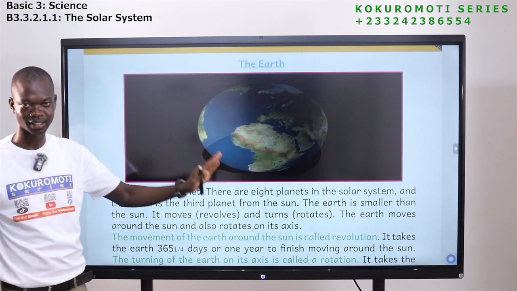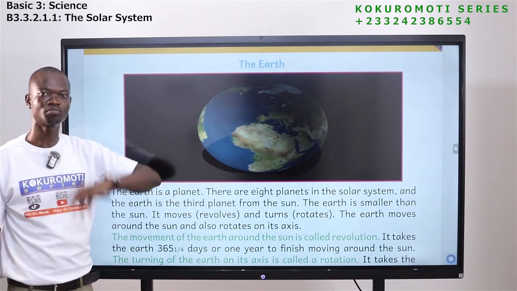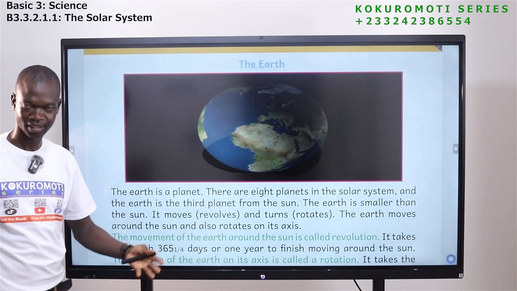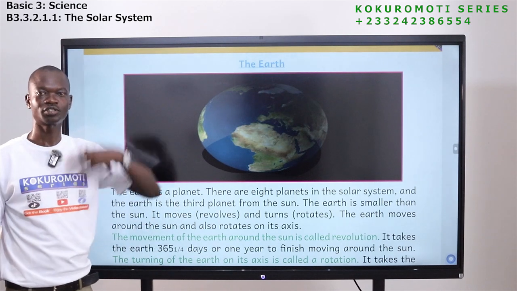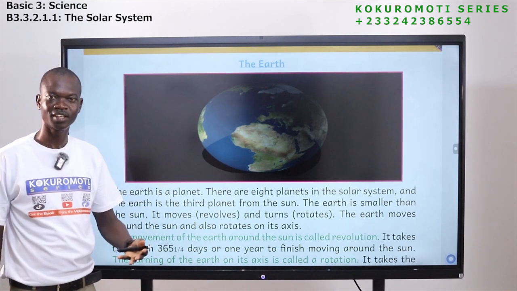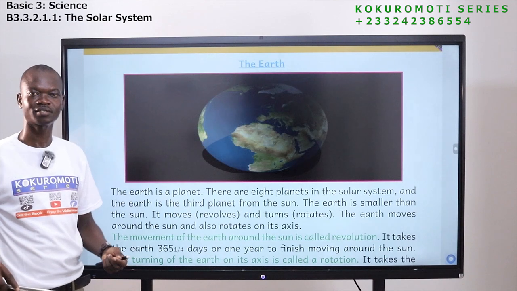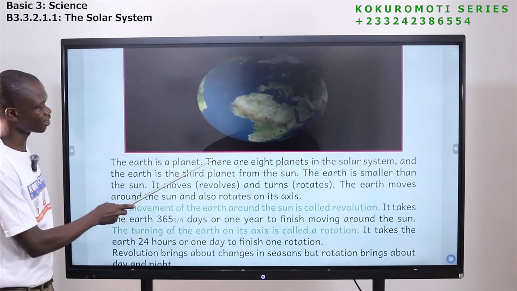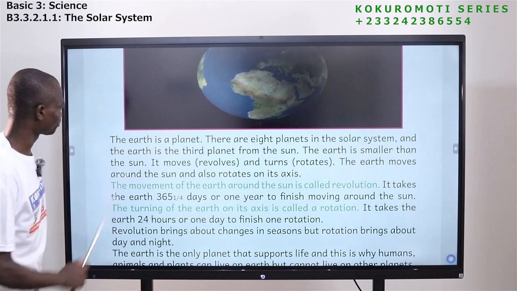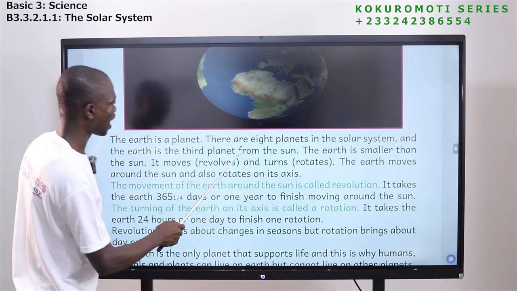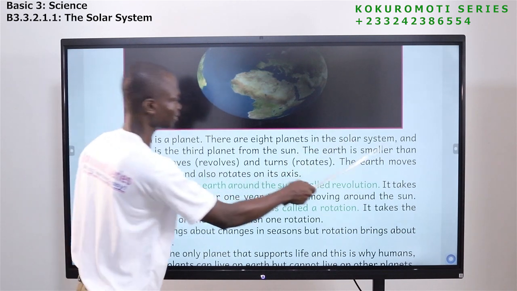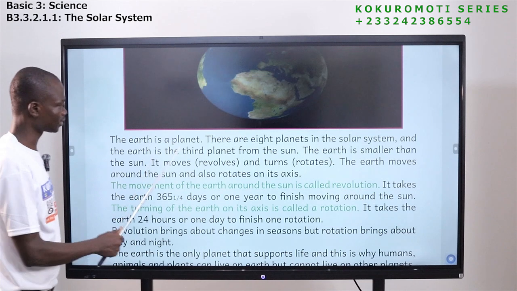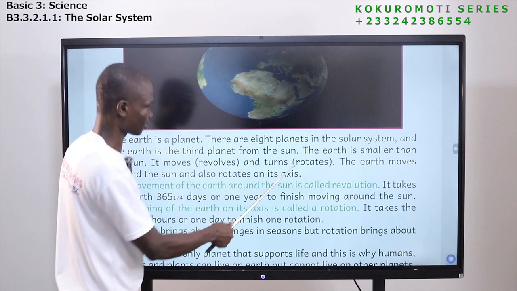The earth is a planet, and it moves or rotates. It rotates and it revolves. It revolves around the sun and it rotates as well. So now let's look at some facts about the Earth. The Earth is a planet. There are 8 planets in the solar system, and the Earth is the 3rd planet from the sun.